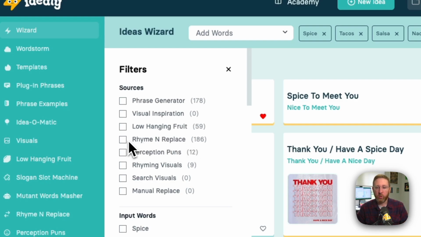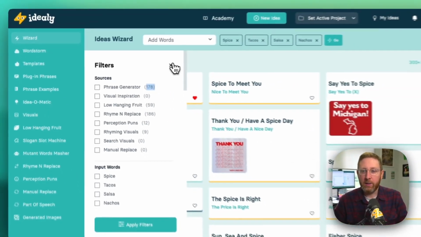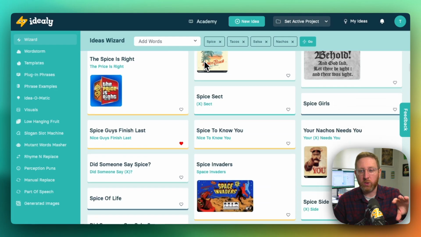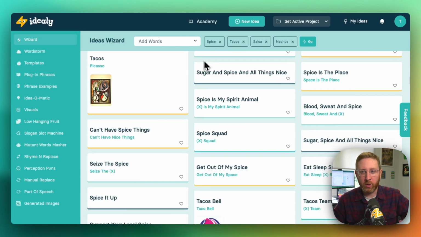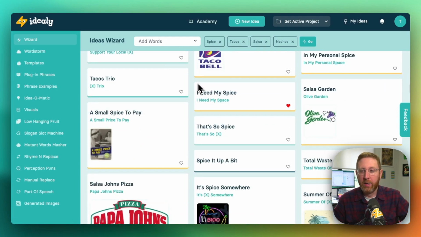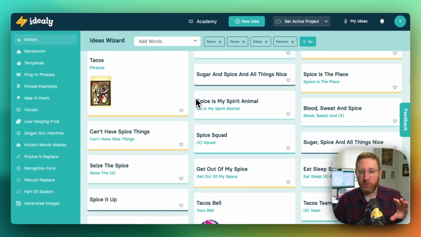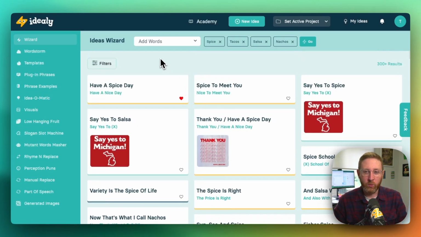You can see here we've brought back 186 rhyme and replace results, 178 phrases, and some of the other tools as well. So this is like a quick way to just look at results from all over Ideally, from all the different tools, and to get back visuals as well, to get back lots of different ideas from the different tools that we have. So that's all here inside Ideally as well.